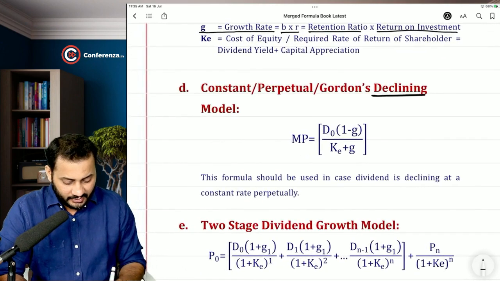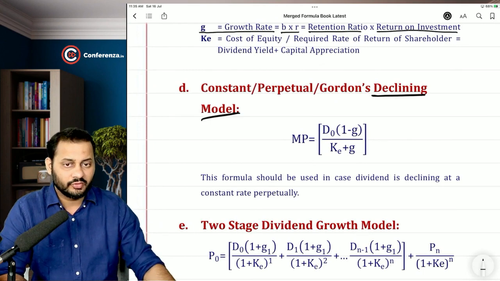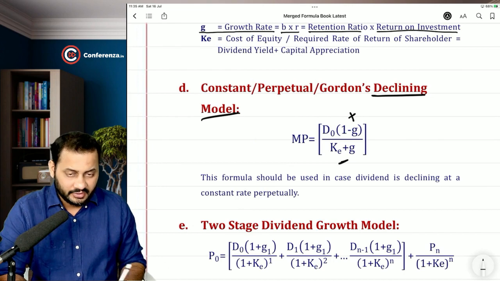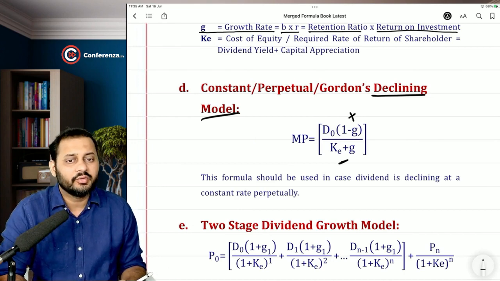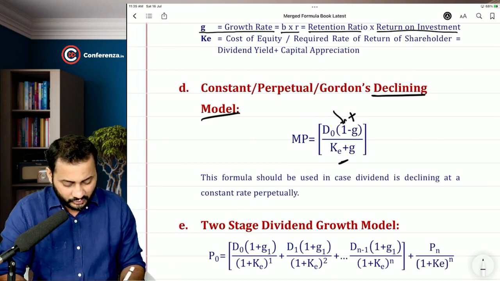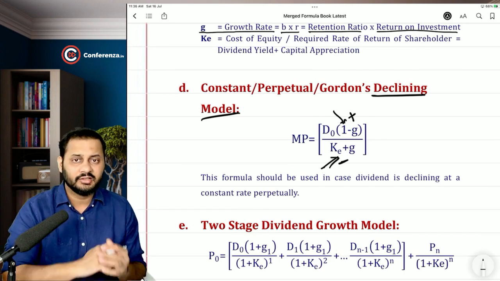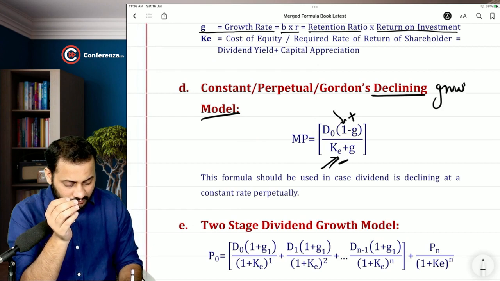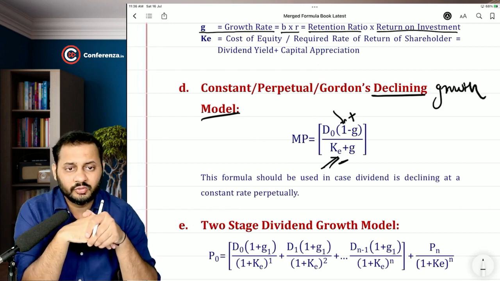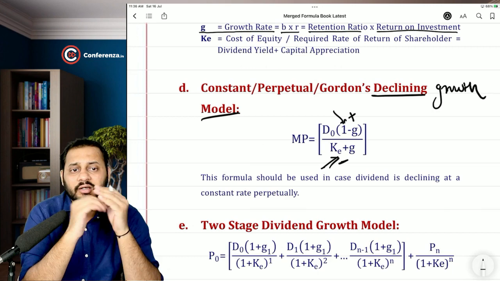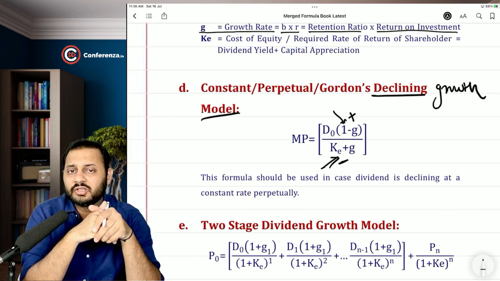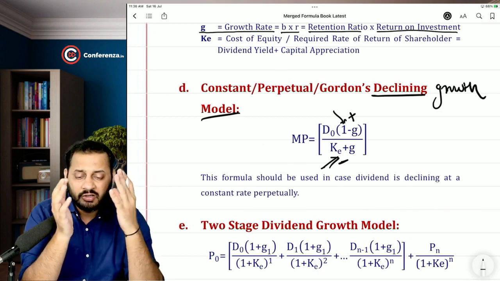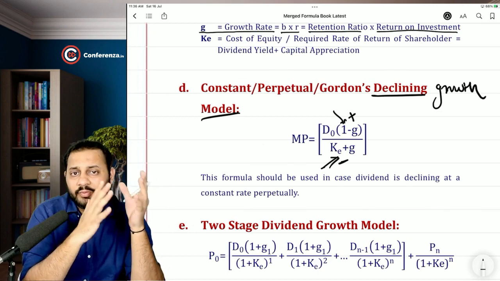Okay, in case of declining growth, what you can do is, instead of adding the growth in the numerator and deducting the growth in the denominator, deduct the growth in the numerator and add it in the denominator. Why? I will tell you. This is a declining growth model. It's not a growth model, we can say it's a declining model where the dividend every year is coming down.